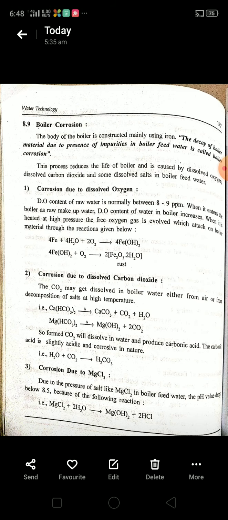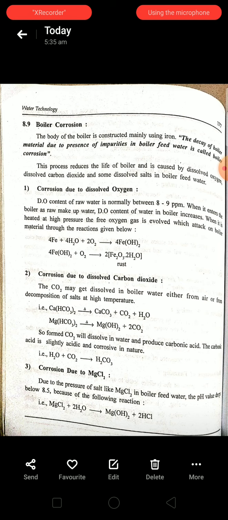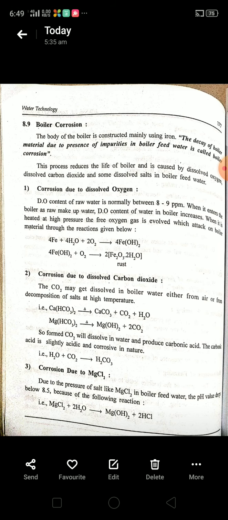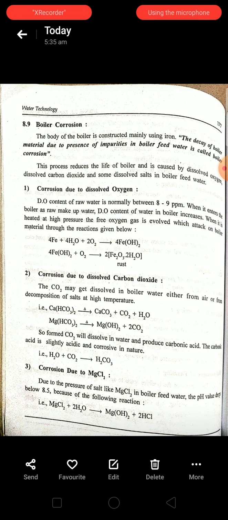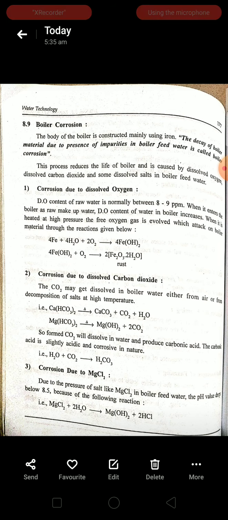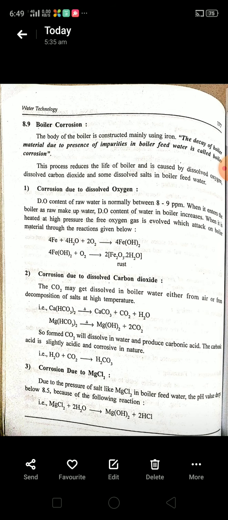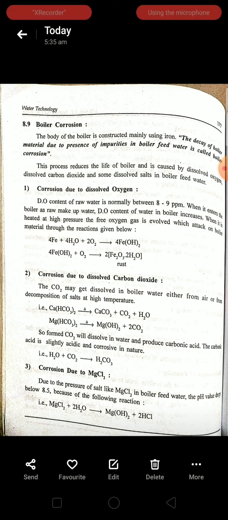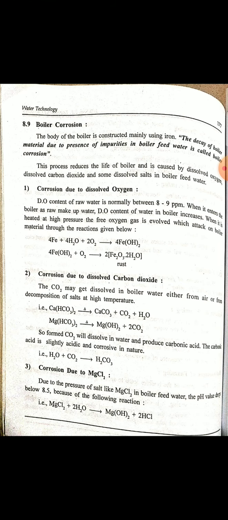Have you understood? Carbon dioxide, first of all, is present in the water in dissolved form. Again, there is a liberation of carbon dioxide due to decomposition of calcium and magnesium bicarbonate. When the calcium and magnesium bicarbonates are decomposed or disintegrated, carbon dioxide is liberated.